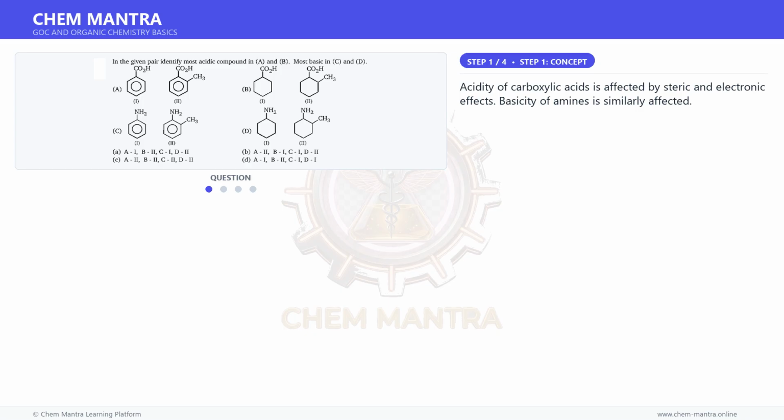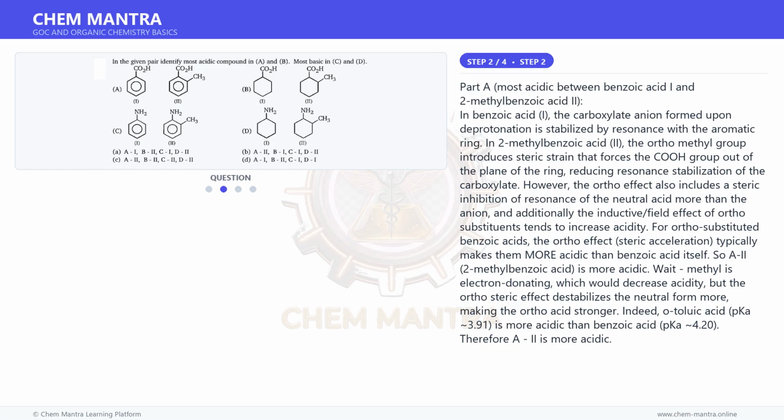Acidity of carboxylic acids is affected by steric and electronic effects. Basicity of amines is similarly affected. Moving on to the next step. Part A. Most acidic between benzoic acid 1 and 2-methylbenzoic acid 2. In benzoic acid 1, the carboxylate anion formed upon deprotonation is stabilized by resonance with the aromatic ring.